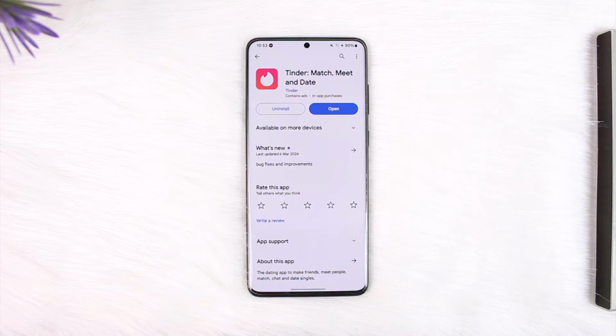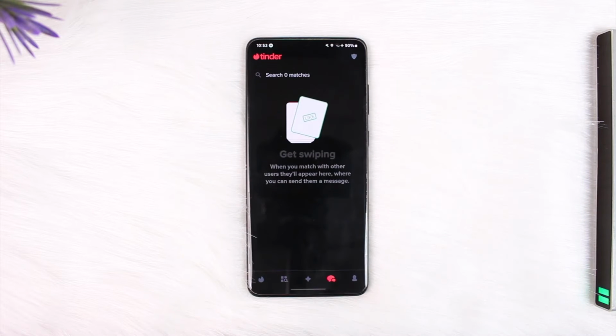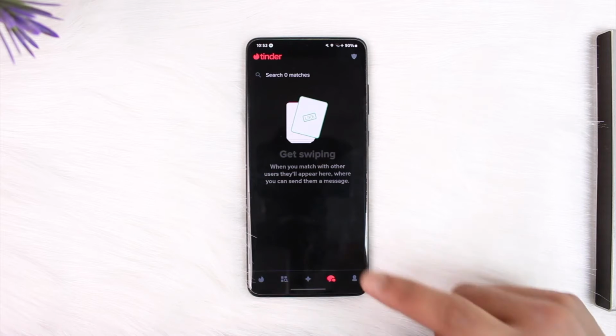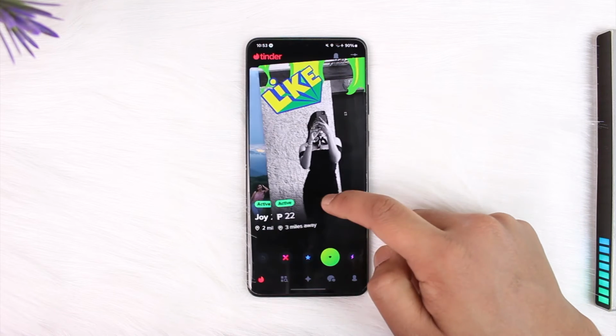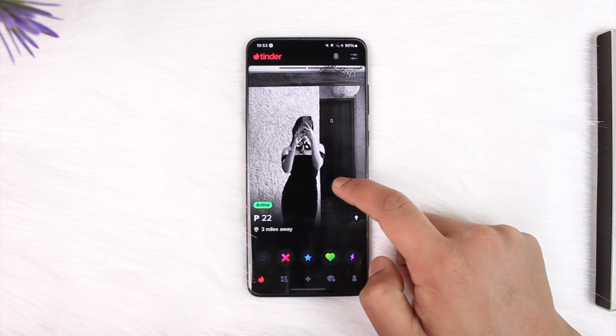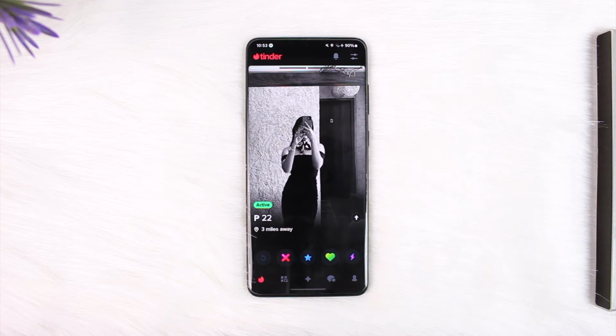Chatting with people on Tinder is easy, but chatting is only enabled once you match with each other. So let's say that you happen to swipe right on a specific person and then they also swipe right on you, then basically you are a match. And once you are a match, only then you can start talking to each other.